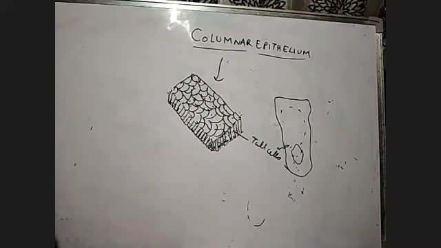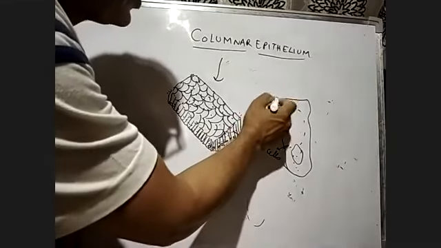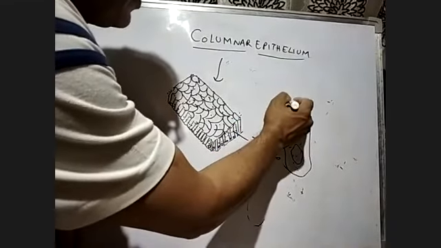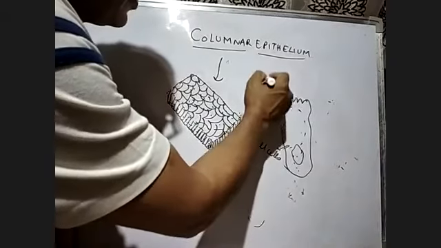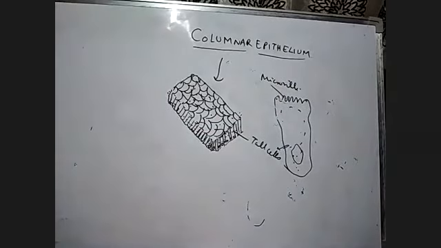Free surfaces have the microvilli. You see the free surfaces are made up of the microvilli here, like this. These are known as the microvilli. Free surfaces have microvilli, and they are found in the lining of the stomach and intestine, and help in secretion and absorption.